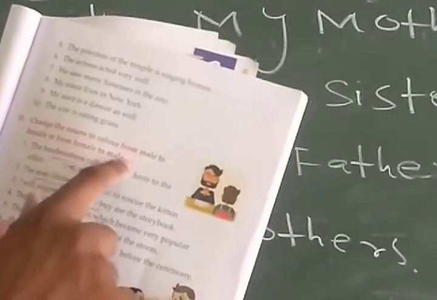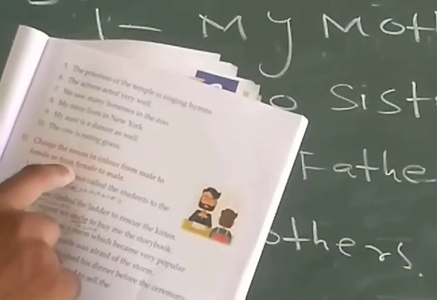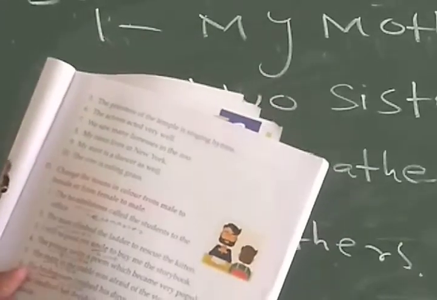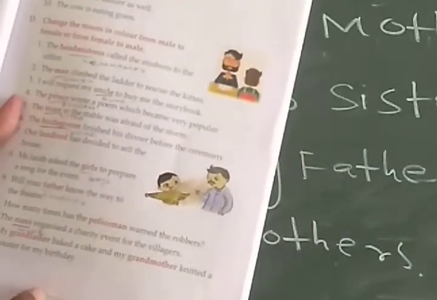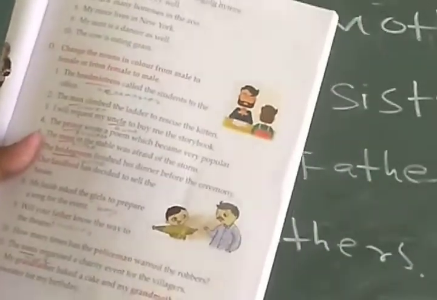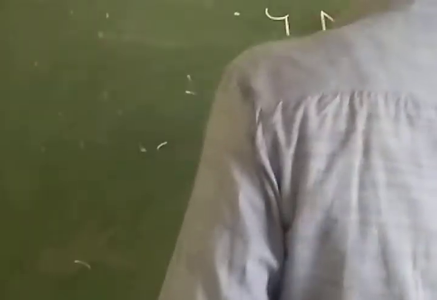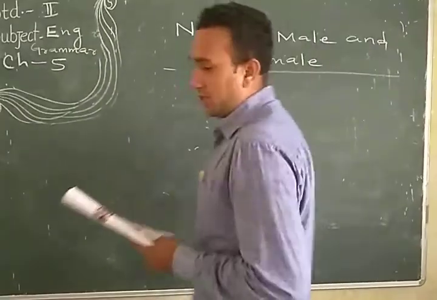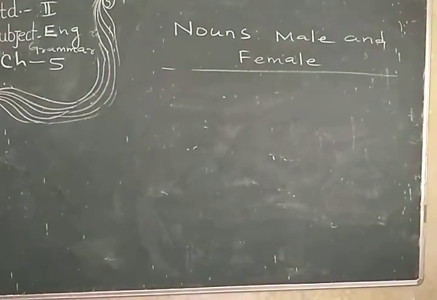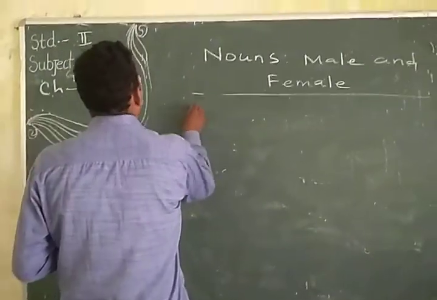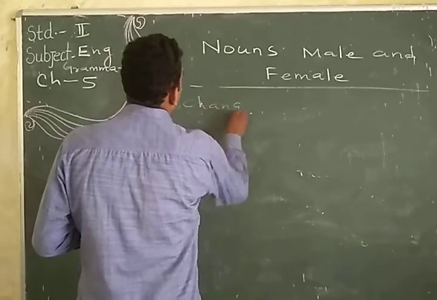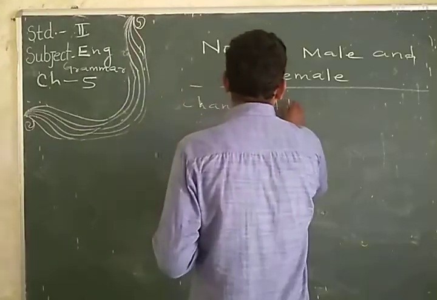Then change the noun in color from male to female and from female to male. Okay. Some words are shown in colors. So if it is male, we will convert it to female, and if it is female, we will convert it to male. So just for example, I will do some numbers. Okay. Then you have to do yourself. Okay. So dear student, just for example, change the noun.